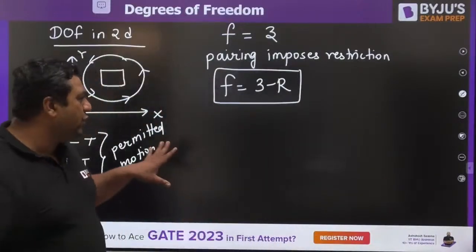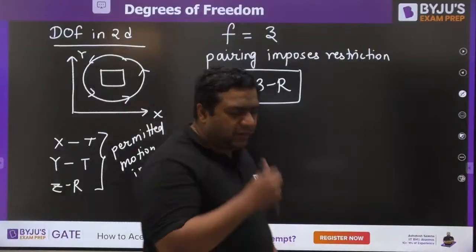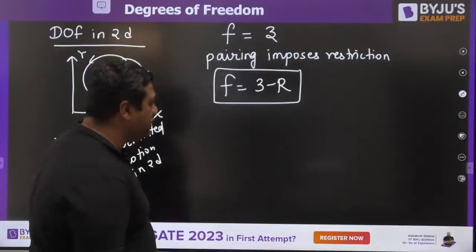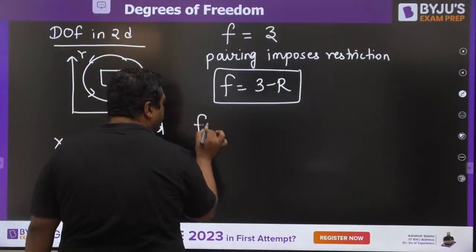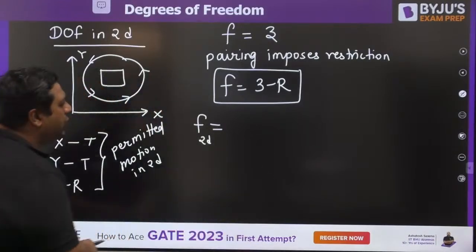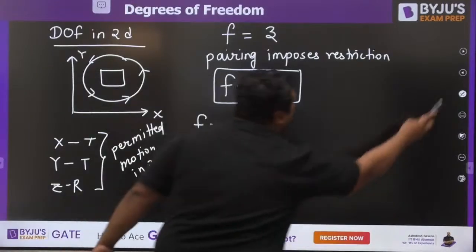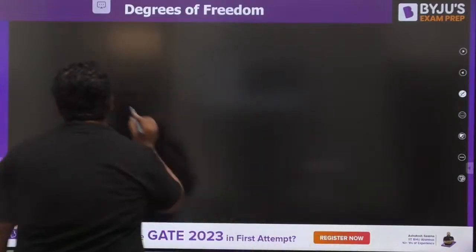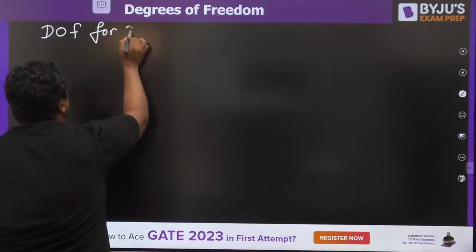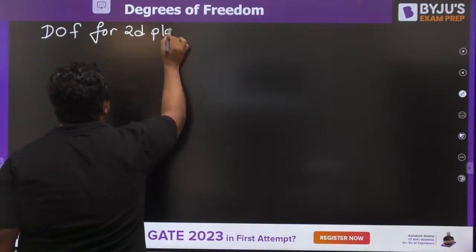So my dear, if you are going to write the formula for degree of freedom in 2 dimensions, you would follow the same procedure. We will define it as degree of freedom for a 2D planar mechanism.